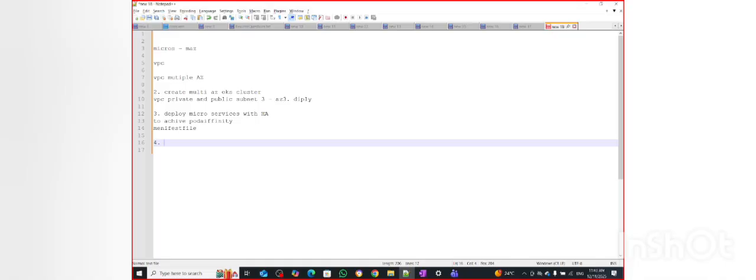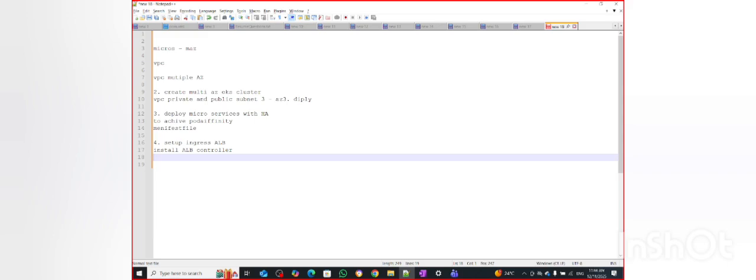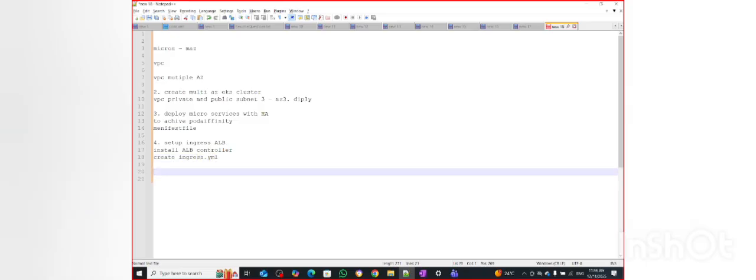The fourth step is that we have to set up ingress with an application load balancer. For that I have to install the load balancer controller. Then I have to create the ingress.yml file. This thing is done.